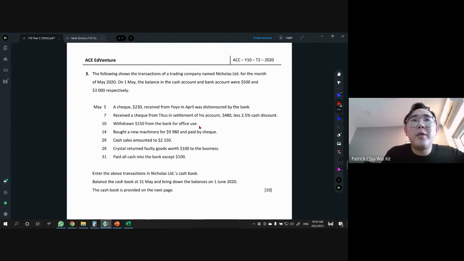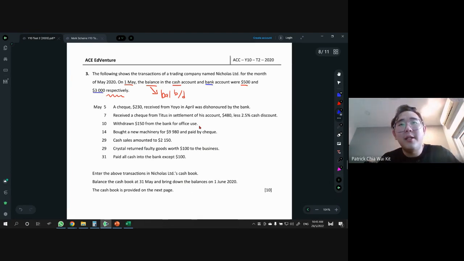When you see on 1st May, there's the word balance. The word balance in the question given, they're always talking about balance BD. And then cash account, bank account, 500, 3,000 respectively. How do we see the word respectively? Which one comes first? Since they talk about cash first, cash is 500, and then bank is later, so bank is 3,000.